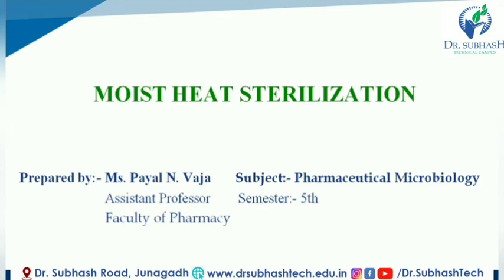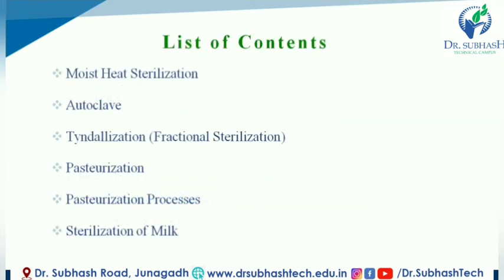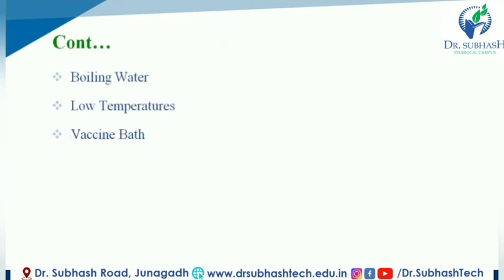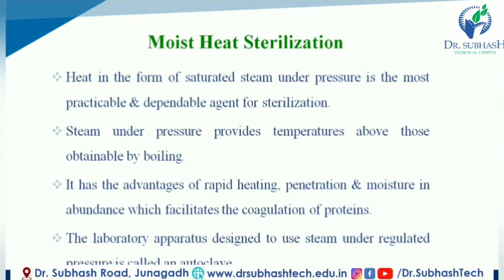So let's get started. This is the list of contents we will discuss in this video. First one is moist heat sterilization. Next one is autoclave. Next one is fractional sterilization, also called tyndallization, then pasteurization, the pasteurization process, and sterilization of milk. Boiling water, low temperatures, and vaccine bath. First one, moist heat sterilization.